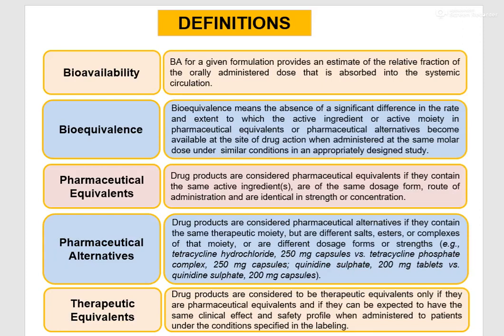Now, what do you mean by pharmaceutical equivalents? Drug products are considered pharmaceutical equivalents if they contain the same active ingredient, are of the same dosage form, have the same route of administration, and are identical in strength or concentration. For example, Parasip 500 and Crocin 500. Both are in tablet dosage form. Both have the same API, that is paracetamol. Both are given orally, and